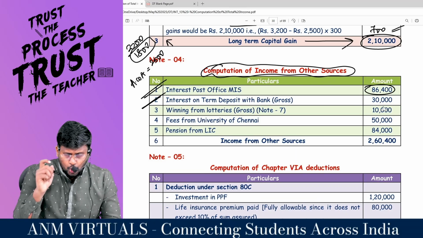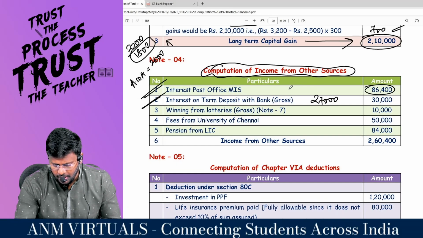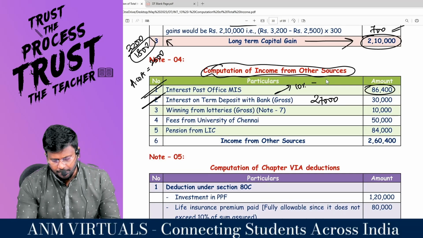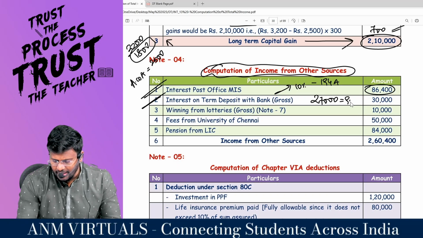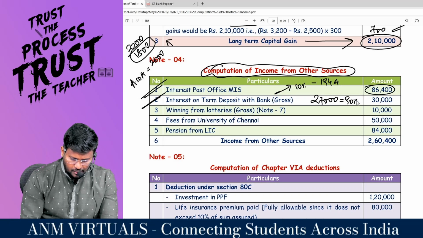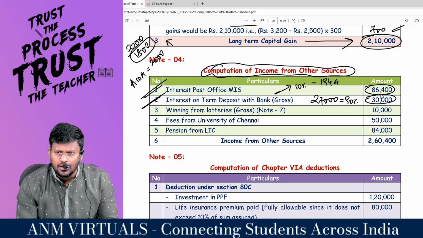How much rupees was actually credited? 27,000. The bank would have deducted 10% TDS under section 194A, interest other than interest on securities. So this will be 90%. 27,000 divided by 90% comes to 30,000, the gross income to be included.